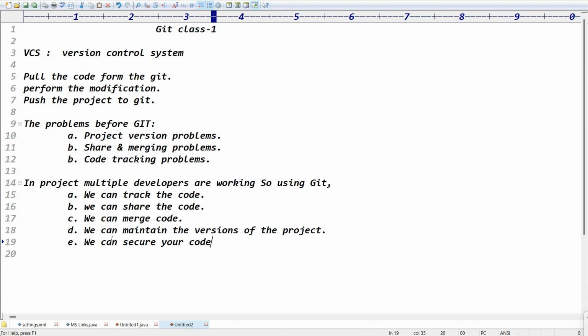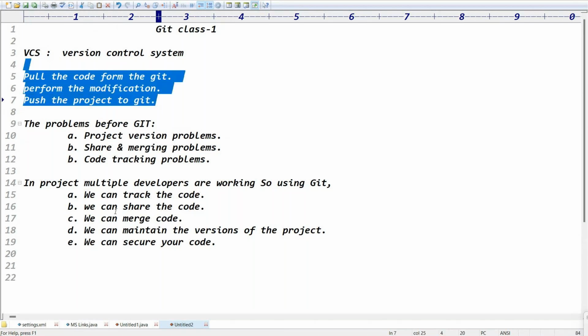How can you secure the code? It means every day you are maintaining the code at a local system or remote servers, guys, a remote repository. If you maintain the data in the remote repository, then definitely the data is secure, right? For example, if everything is in your laptop and your laptop crashes, then the complete data will be lost, right? Yes, I think you got the clarity, right?